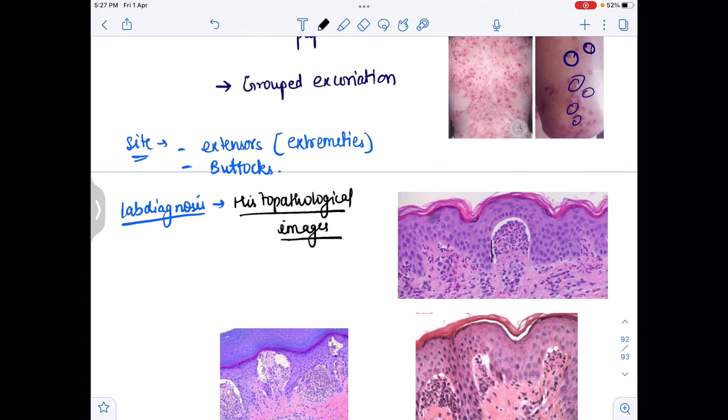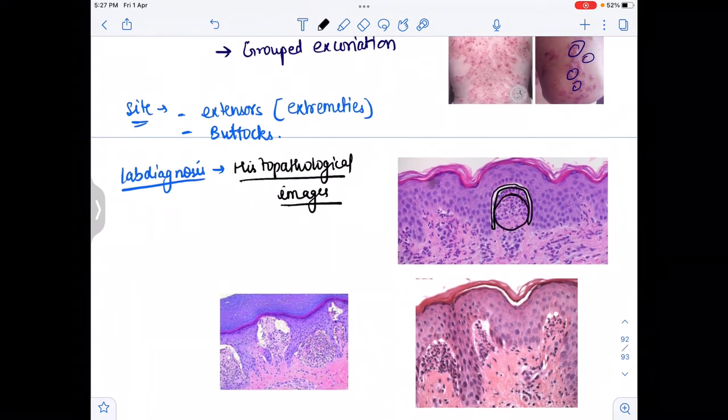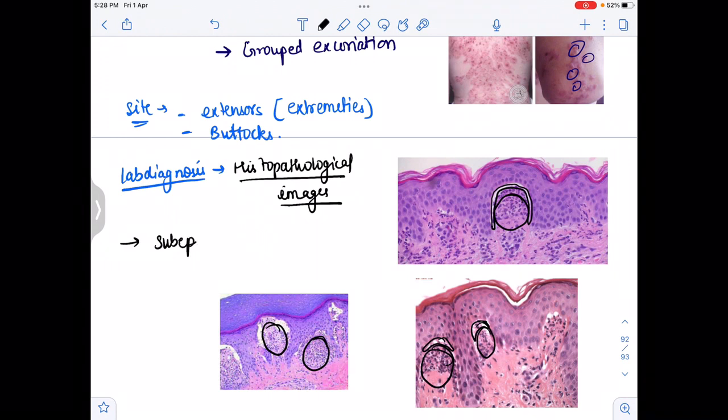There is also a papillary tip microabscess, and we can see the papillary tip microabscess in this image also. So we can see subepidermal split plus papillary tip microabscess.